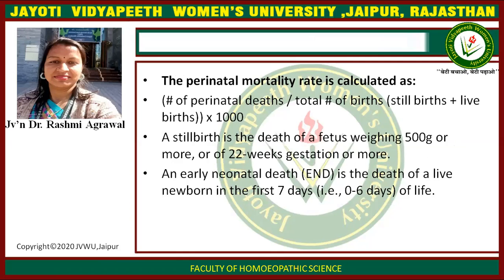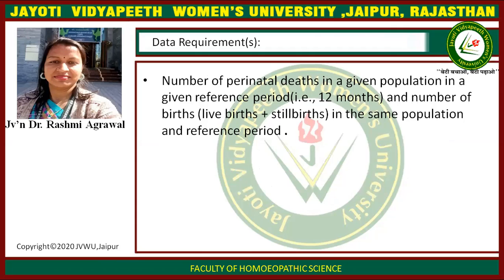Stillbirth is the death of a fetus weighing 500 grams or more. Definition: what is stillbirth? If the weight is 500 grams or more, or gestational age is 22 weeks or more, then it is in the category of stillbirth. Early neonatal death is the death of a live newborn in the first 7 days. Data requirement: number of perinatal deaths in a given population in a given reference period, and the number of births in the same population and reference period.